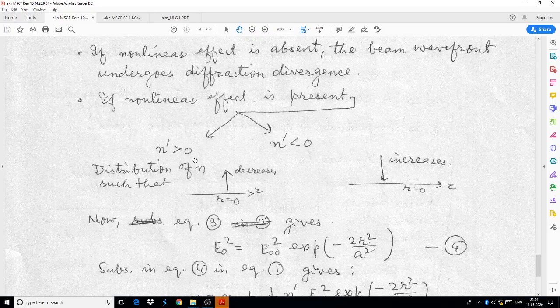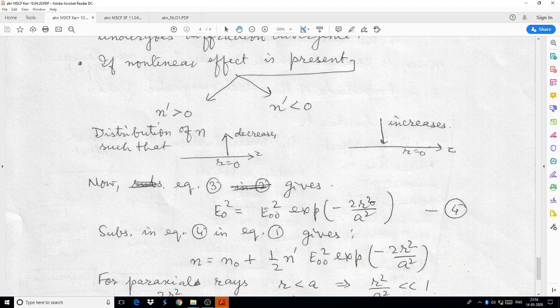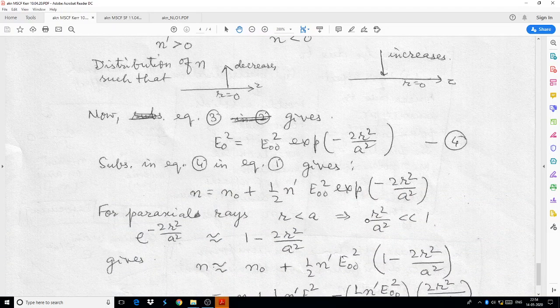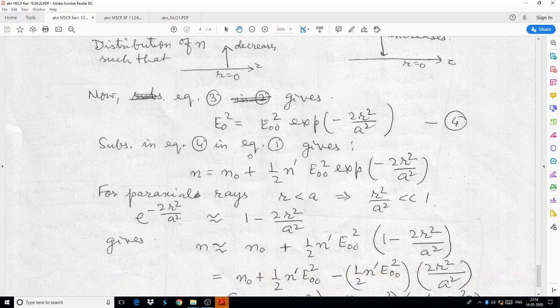When n dash is positive, the refractive index decreases as we move outwards from the axis. When n dash is negative, it increases towards the axis. As you recall, in the mirage effect during summers.